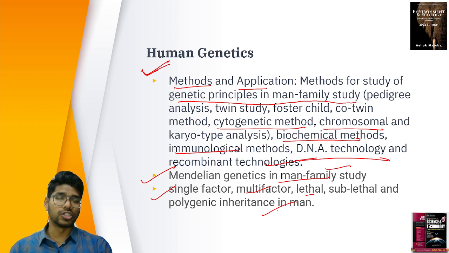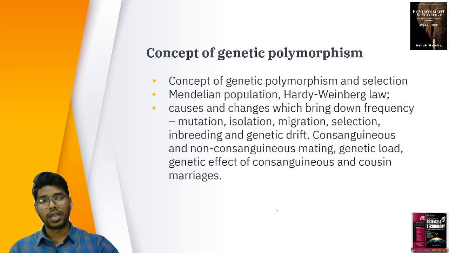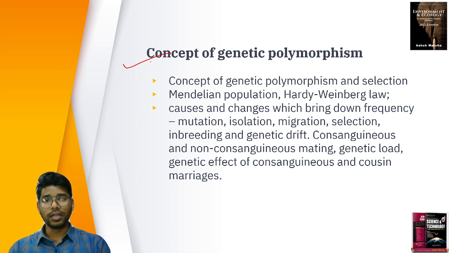So how the lethal genes are being inherited from one individual to the offspring, right? All these aspects of human genetics are actually studied, and the concept of genetic polymorphism. Polymorphism means how different we are when you talk about the DNA. Recently we have got the DNA fingerprinting bill, which is being used to identify the criminal at crime scenes, for the faster